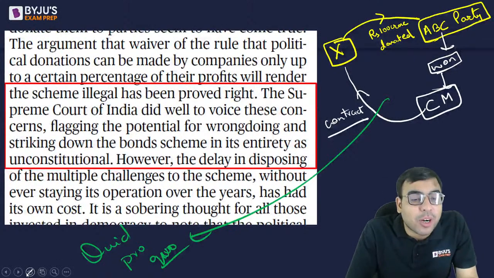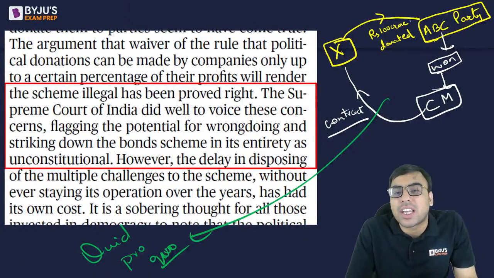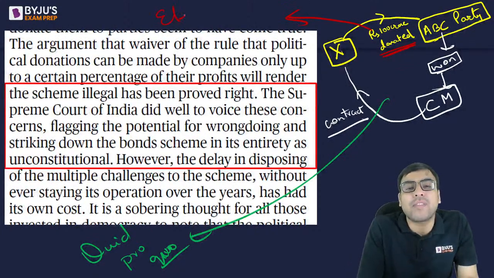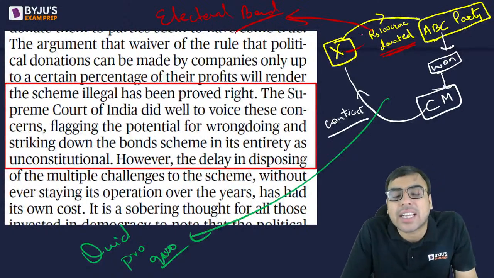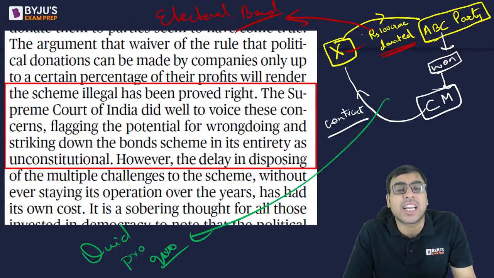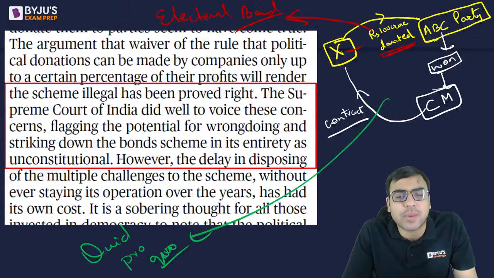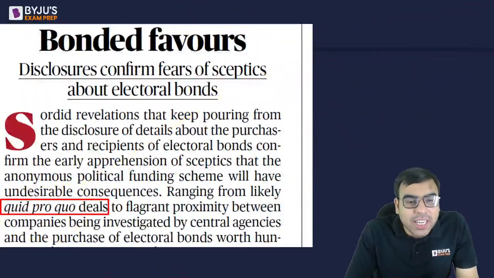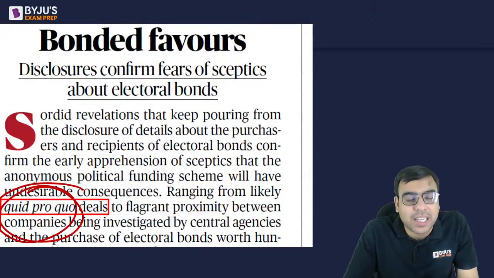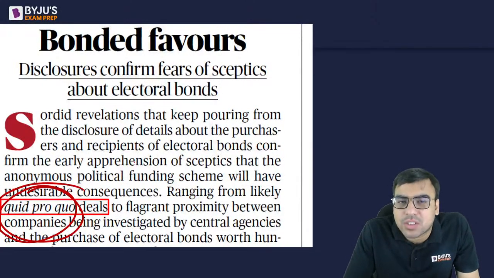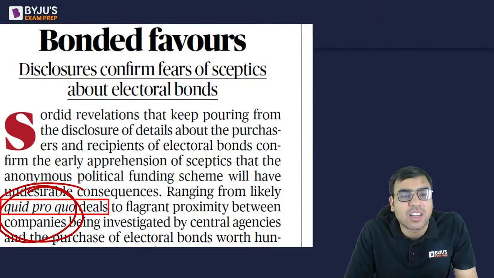Now see, what is the issue here? Why was the electoral bond being criticized? One of the reasons was that when X is giving 100 crore through an electoral bond, people will not get to know, because the X person's identity was concealed or hidden. That is why the Supreme Court struck it down. The term quid pro quo was coming in the news many times, and that is why I've explained it. If you see this word, no need to get confused, as it is not a scary word. Nothing to worry.